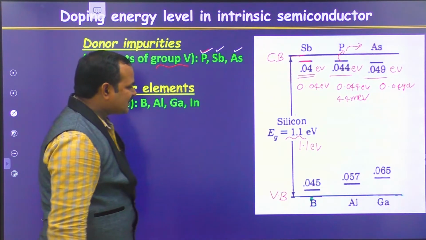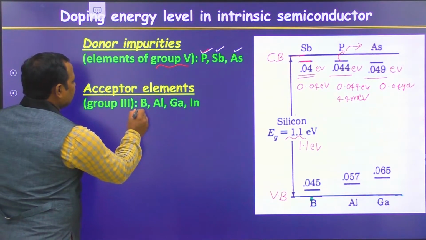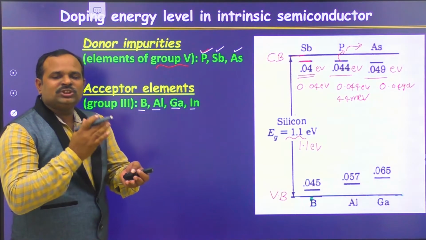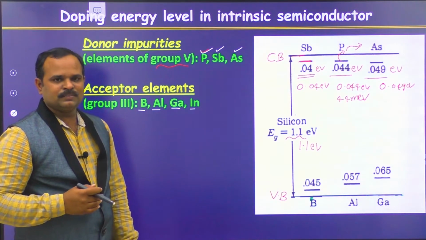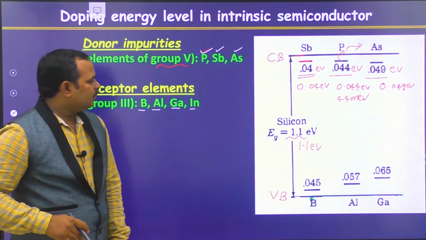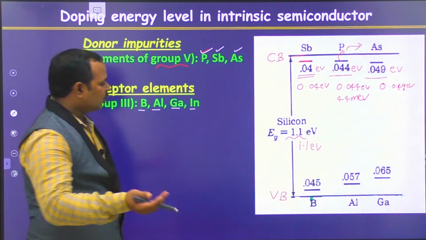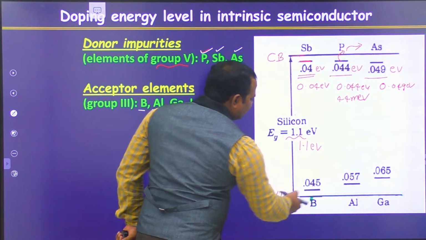Now, when it comes to the acceptors in silicon, group 3 elements such as boron, aluminum, gallium and indium are the substitutional impurities that give acceptor energy levels to get p-type conduction. When you dope boron into the silicon, the energy levels will be closer to the valence band.